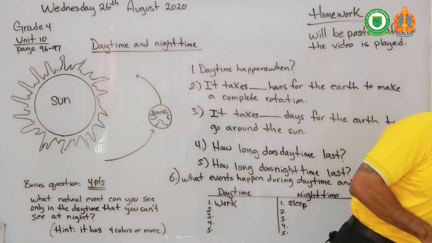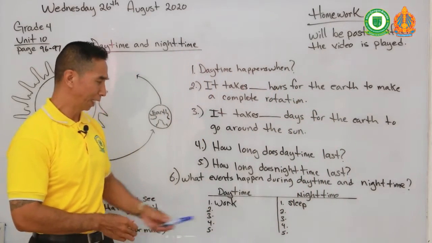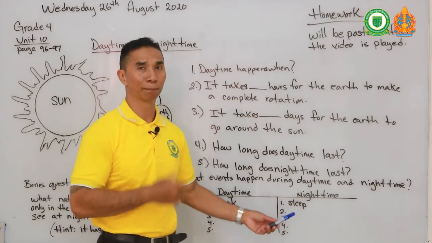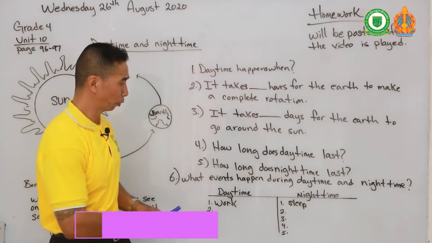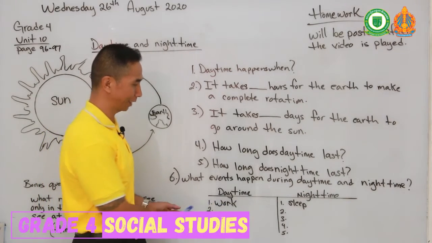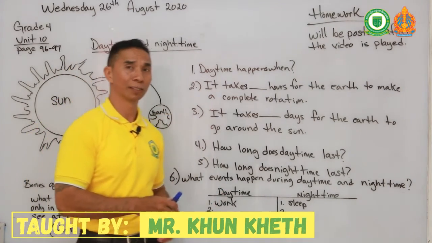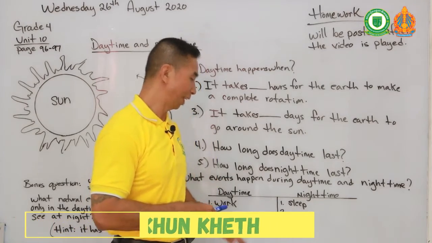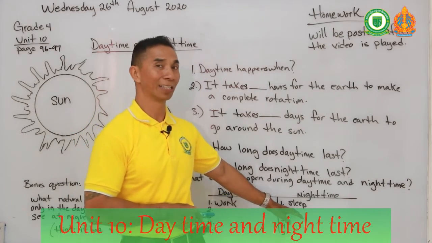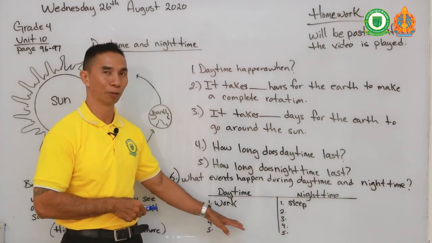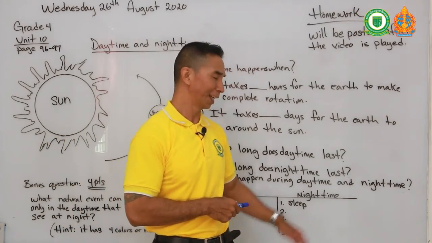As we have learned, many events happen during daytime and during nighttime. Some animals only come out at night, like we have learned, bats, right? They come out at night and eat. In the daytime, bats sleep. And for me, as my example, I work in the daytime, so I sleep at night. This is just my example of something that happens during daytime and nighttime for me. And some of you have written down some interesting things about what you do during the daytime and what you do during the nighttime, and what you see, like certain animals or certain things you see only in the daytime and things that you only see at nighttime.